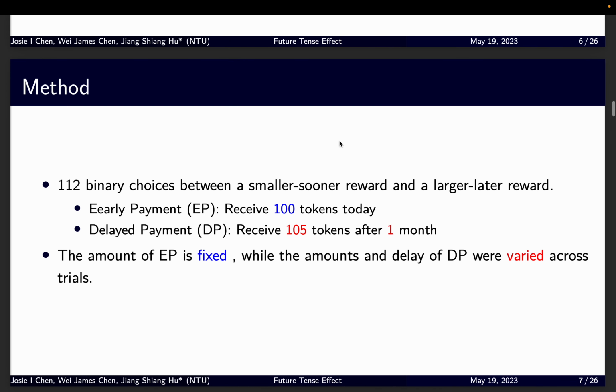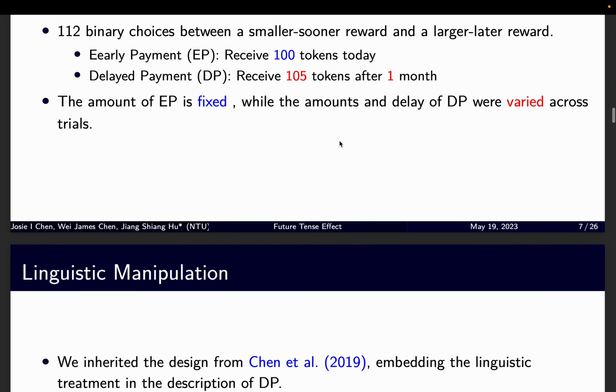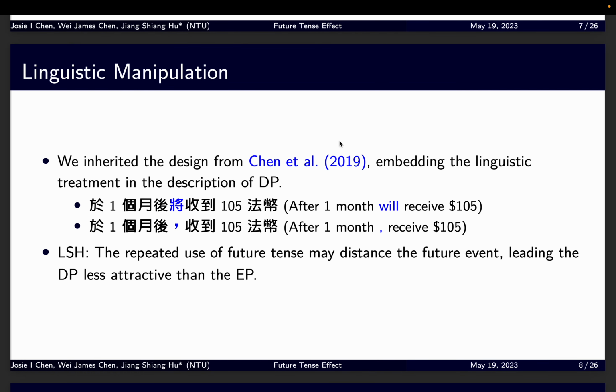Here is the method we use. We asked subjects 112 binary choices between a smaller sooner reward, which we call early payment, EP, and a larger later reward, which we call delayed payment, DP. We fix the amount of early payment, and we vary the amount and the delay of the delayed payment across different trials. And we embed our linguistic treatment in the description of the delayed payment.